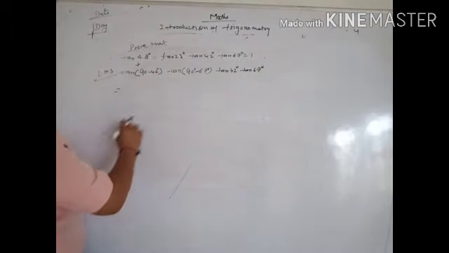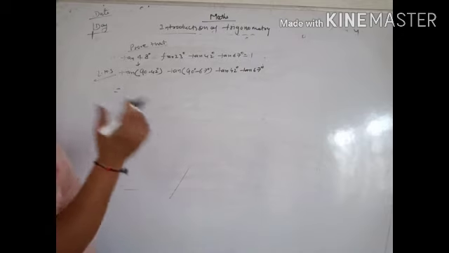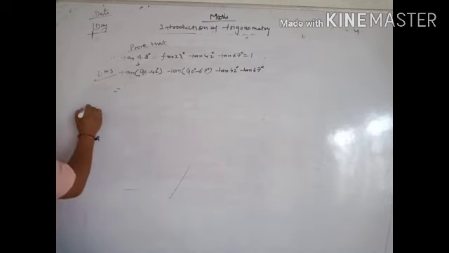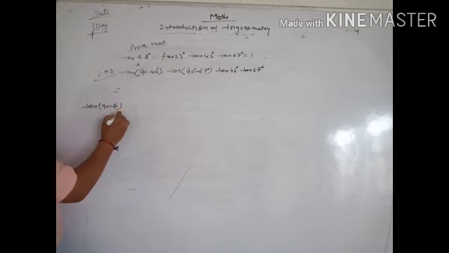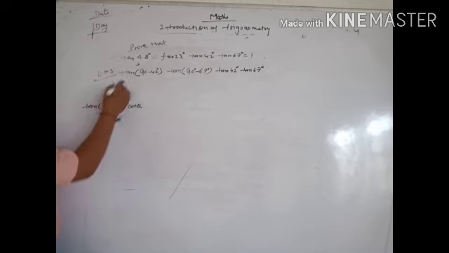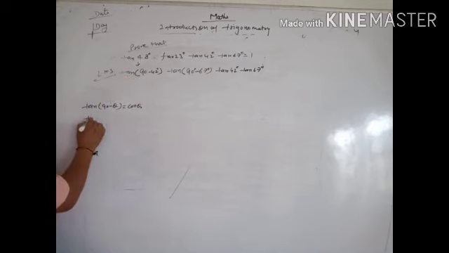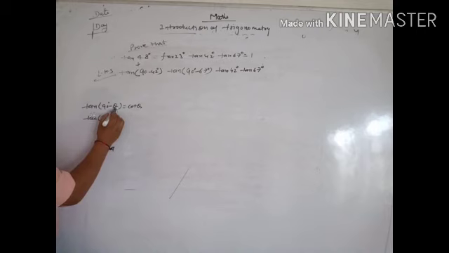Now the complementary of tan: we write cot. Tan of 90 minus theta equals cot theta. So now here we have tan of 90 degree minus, in the place of theta, 42 degree.